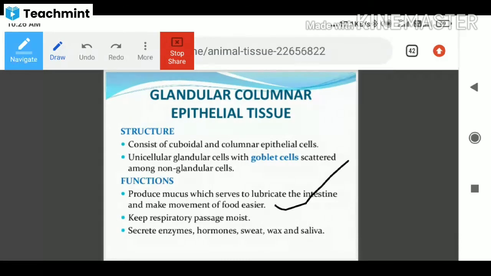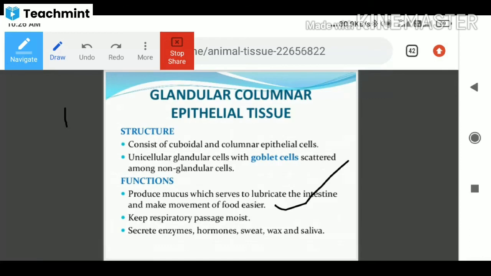To avoid inconvenience in the intestinal organs, the movement should be provided easily. That kind of movement is provided by the production of mucus, which lubricates the intestine and makes movement of food easier. That is the function.